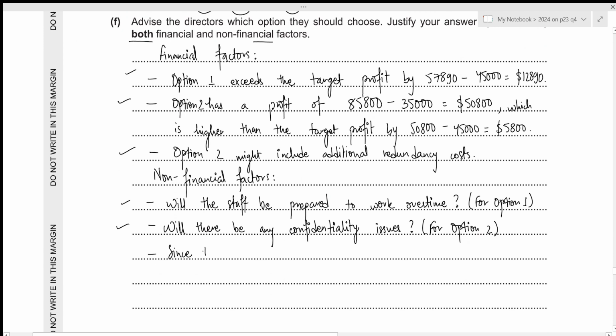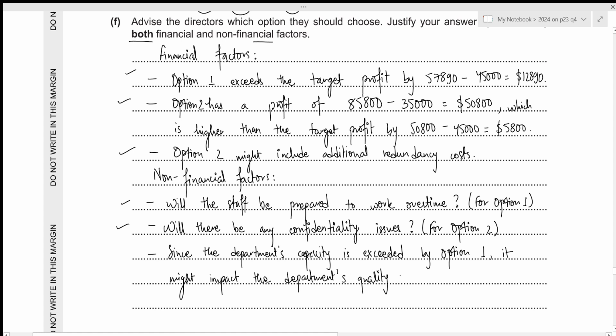Since the department's capacity is exceeded by option 1, it might impact the department's quality of work negatively.